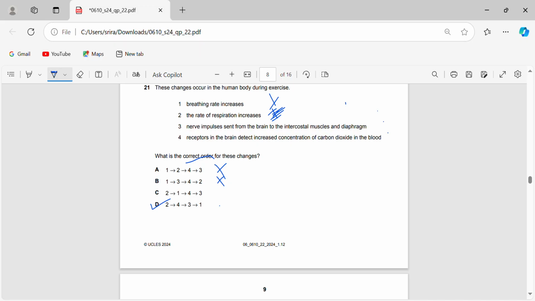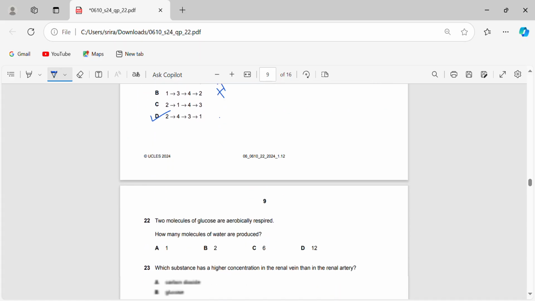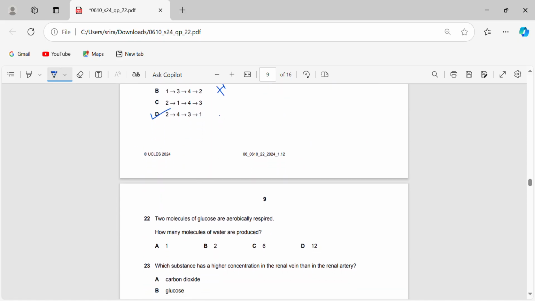Then after 4, you have step 3, because only after it detects will the nerve impulse be sent. So the order is 2, 4, 3, and 1 is the final step. So it's 2, 4, 3, 1. That's the entire process. So after all, the breathing rate will increase to get rid of the carbon dioxide.